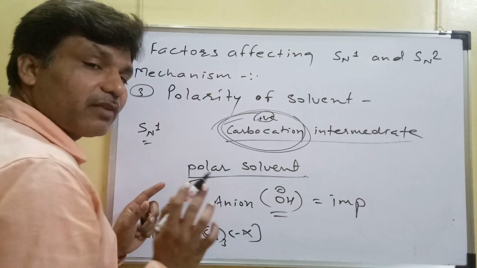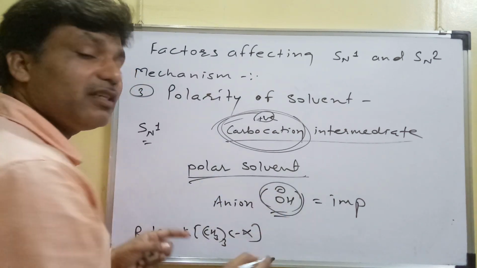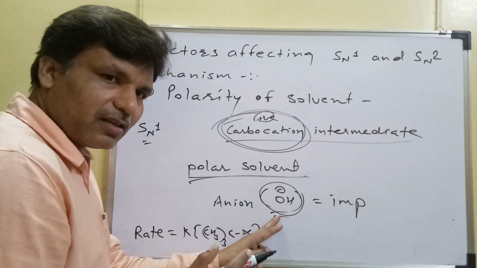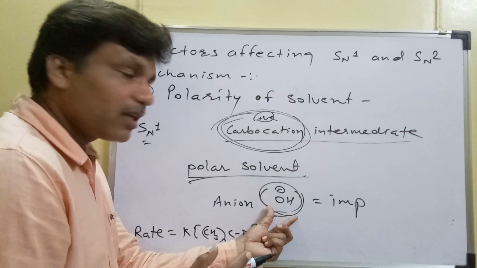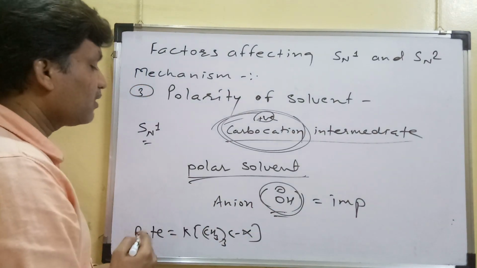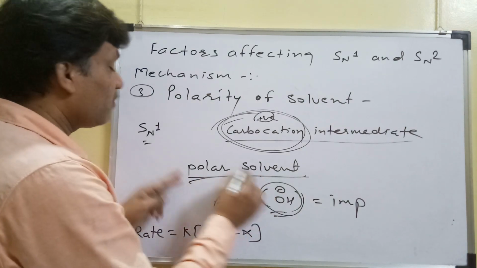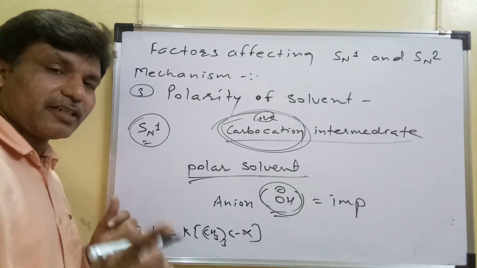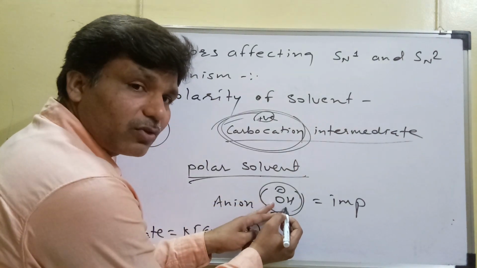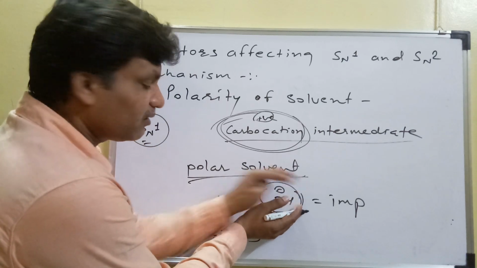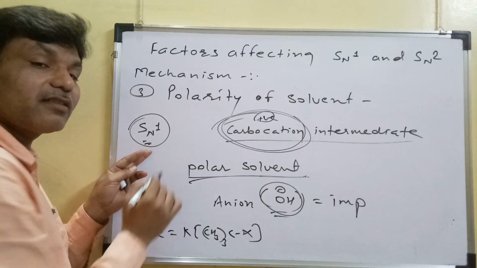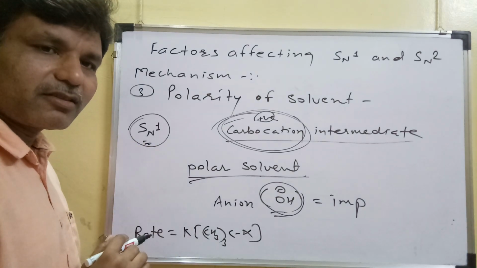If a polar protic solvent is used, then this OH can be easily solvated, is used in the solvation and is not available in this first step. That means as the polar protic solvent increases, the rate of SN1 reactions increases. Because of its solvation, it will not be available. That means only this is present, and that's why the rate of SN1 reaction will increase.